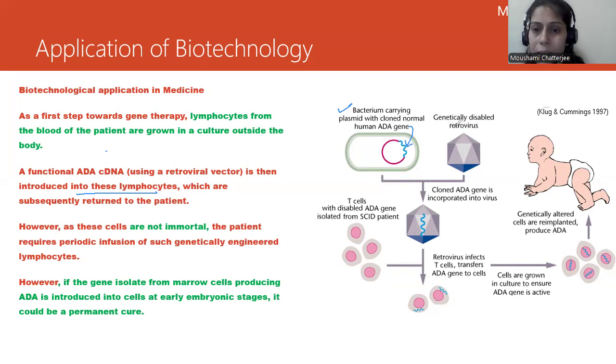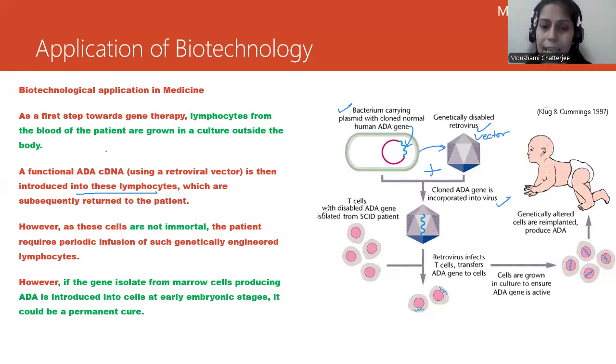And there is a genetically disabled retrovirus, disabled so that it does not cause any infection. We are using this as a vector. The cloned ADA gene is incorporated into the virus.